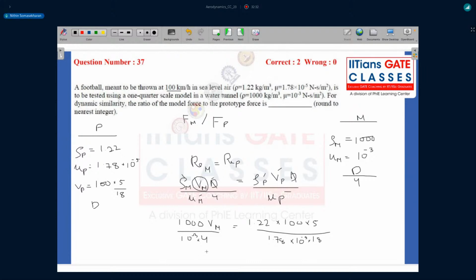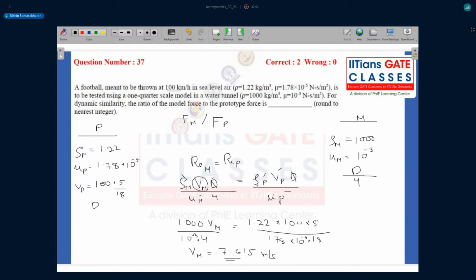Now, if you do this calculation, your velocity of the model will turn out to be around 7.615 meters per second. This would be the velocity of the fluid in the case of the model.